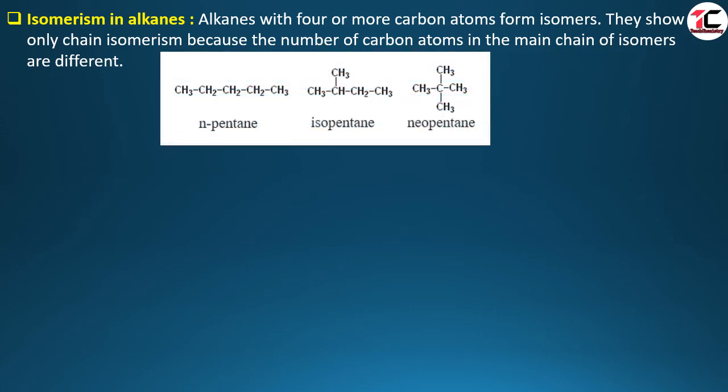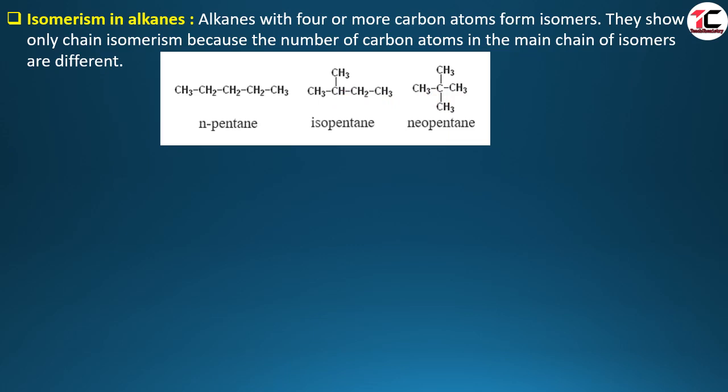Here I have taken 1, 2, 3, 4, 5 carbon atoms. Here also there are 5 carbon atoms, and here also there are 5 carbon atoms. That means these are the structures of pentane. The molecular formula is C5H12 for all, but the structural formula is different.